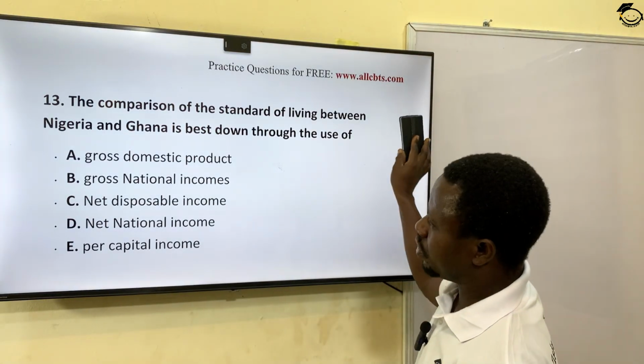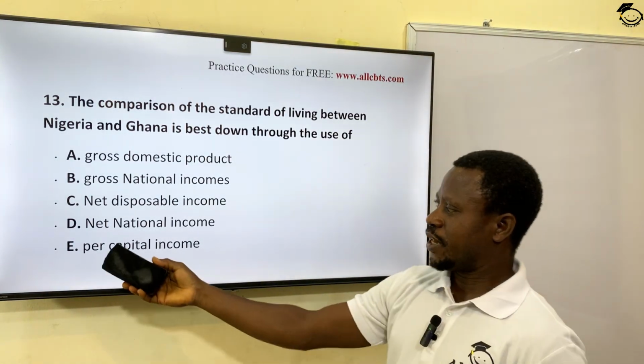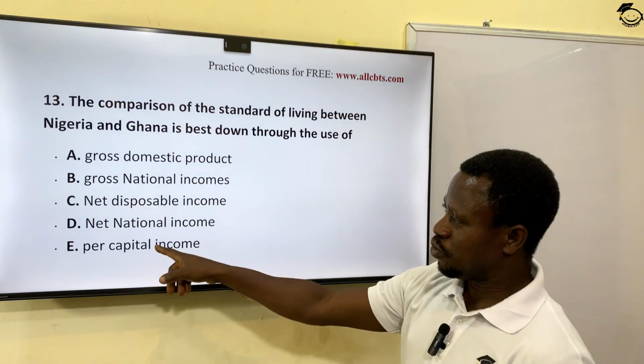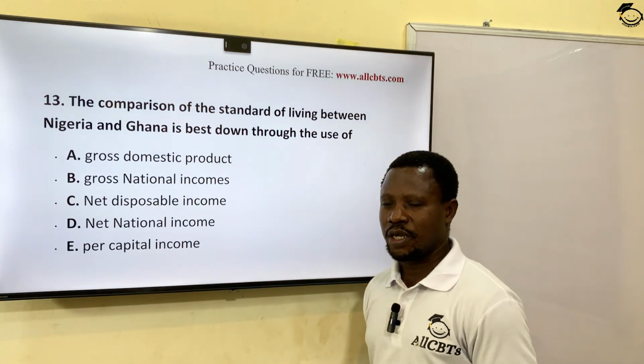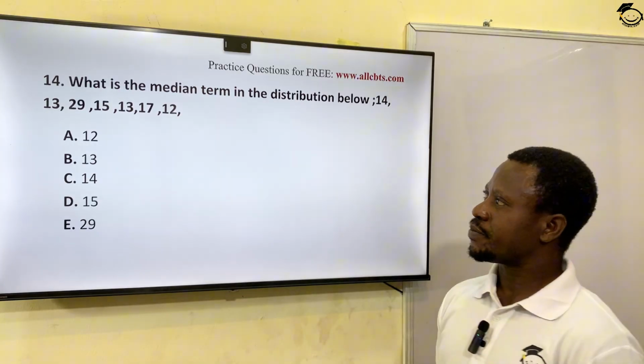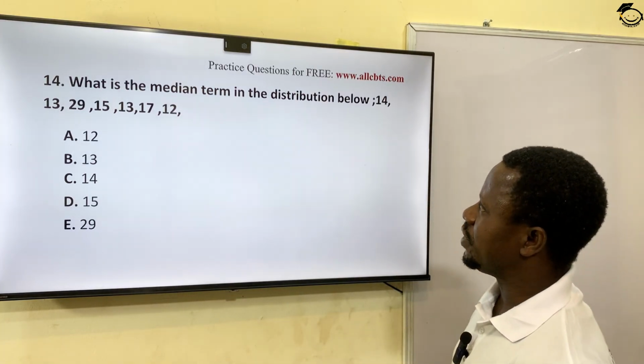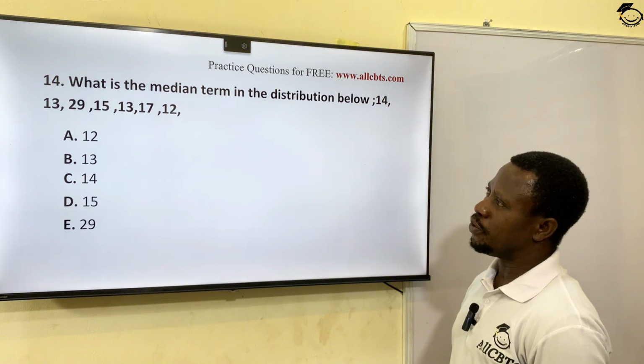PCI. So what's the correct option here? Option E, per capita income. We are not expecting to put this letter L, it is per capita income. All right, PCI. What is the median term in the distribution below?